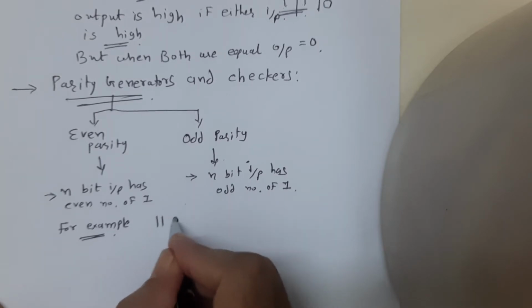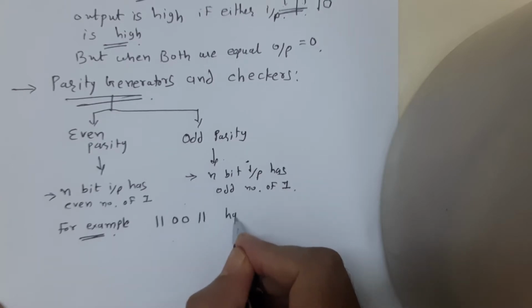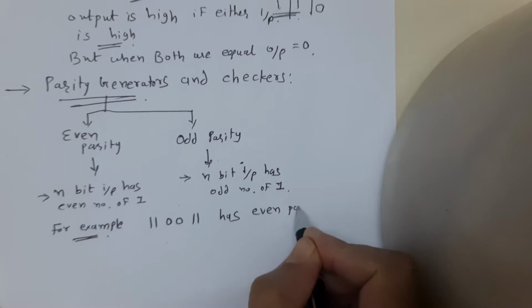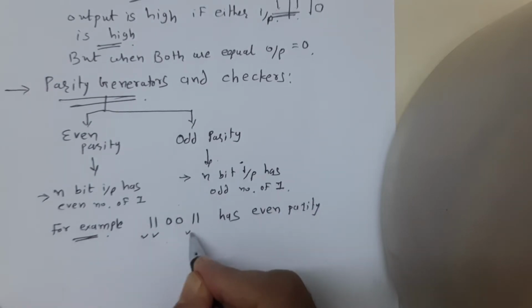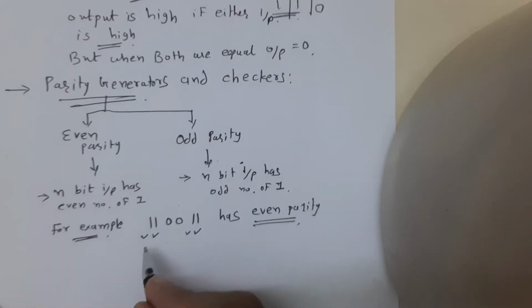For example, 1100 11 has even parity, because there are 1, 2, 3, 4 ones, an even number of 1s, therefore it is known as even parity. It contains 4 ones. Odd parity means an n-bit input has an odd number of ones.